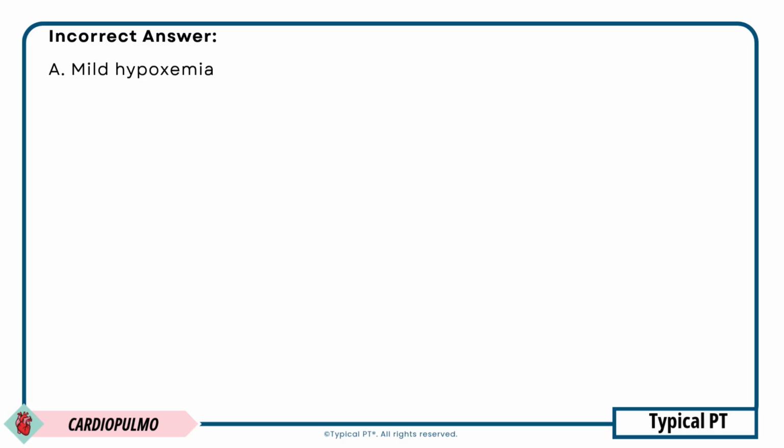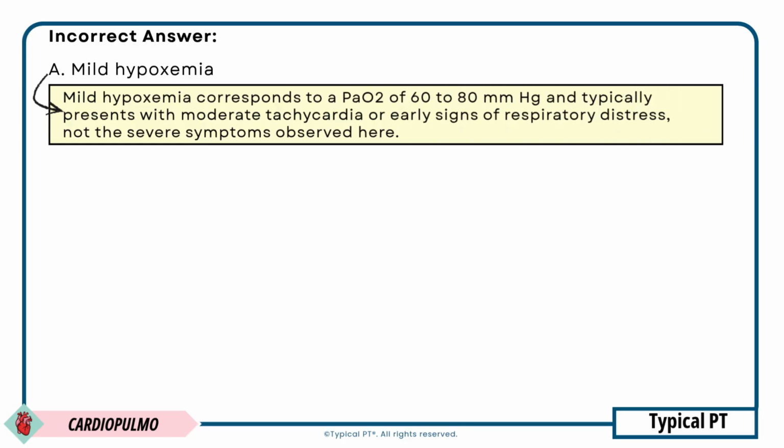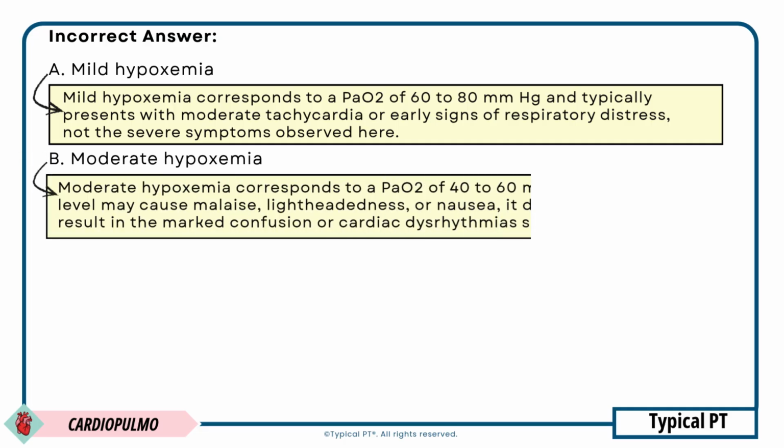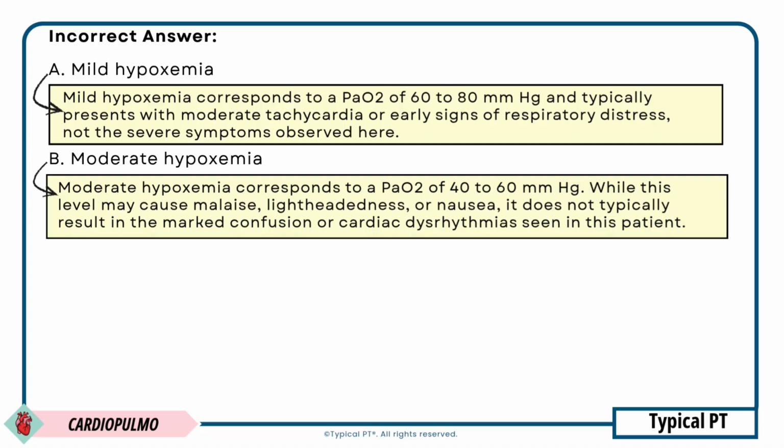Now, let's look at why the other options are incorrect. Answer choice A is incorrect because mild hypoxemia corresponds to a PaO2 of 60 to 80 millimeters of mercury and typically presents with moderate tachycardia or early signs of respiratory distress, not the severe symptoms observed here. Answer choice B is incorrect because moderate hypoxemia corresponds to a PaO2 of 40 to 60 millimeters of mercury. While this level may cause malaise, lightheadedness, or nausea, it does not typically result in the marked confusion or cardiac dysrhythmias seen in this patient.